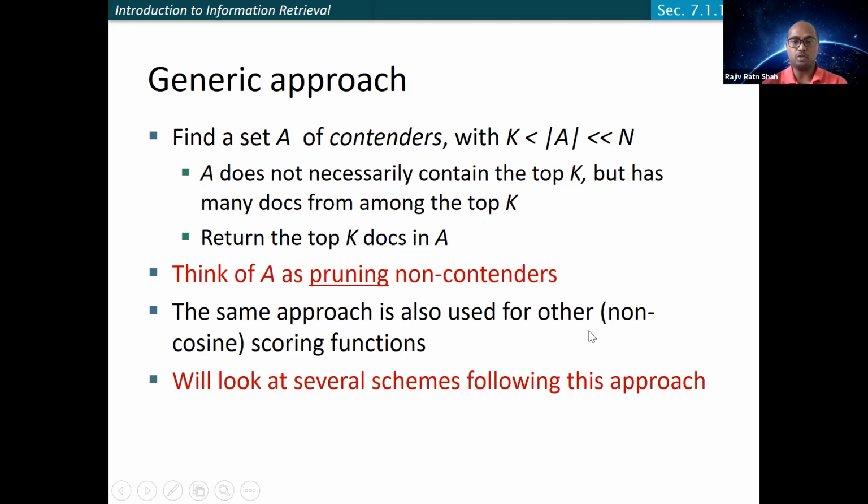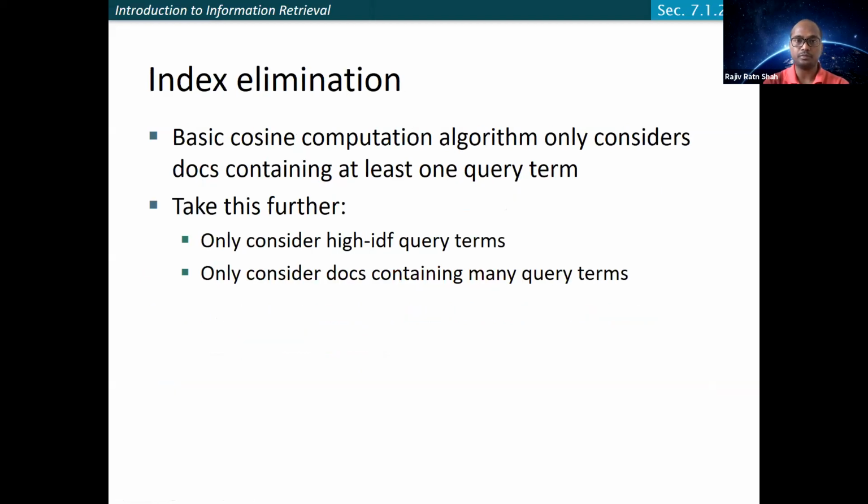The same approach is also used for other, non-cosine scoring functions in order to find the top K documents. So let's see how it works. One possibility could be index elimination. The basic cosine computation algorithm only considers documents that contain at least one query term.